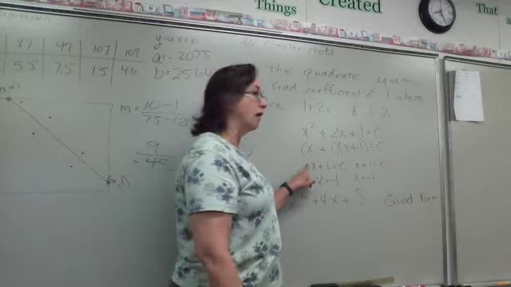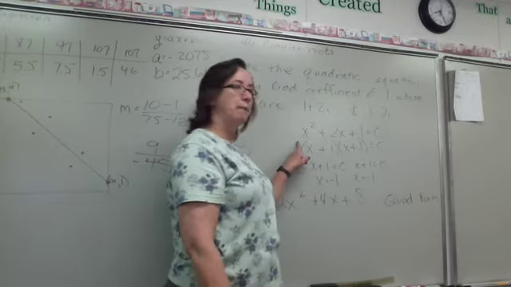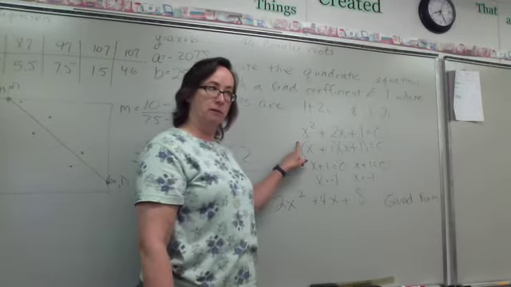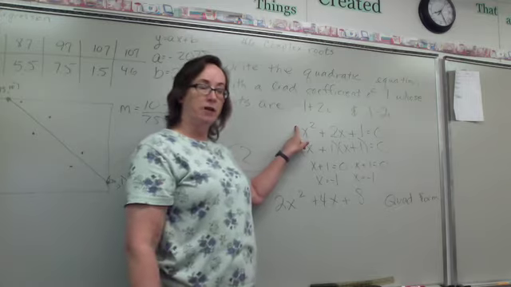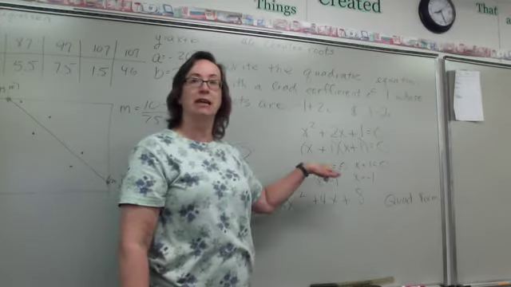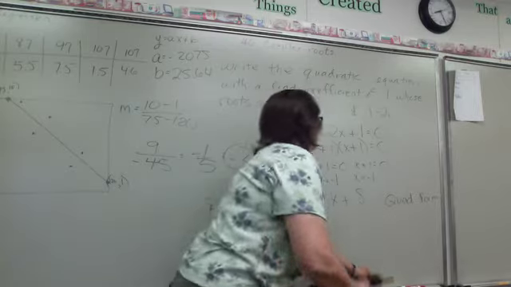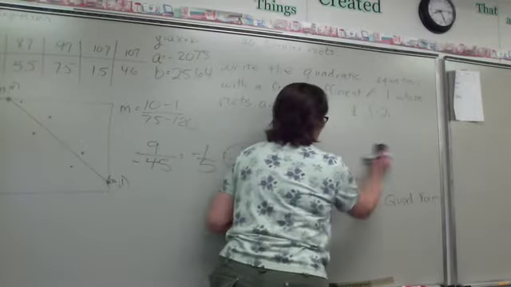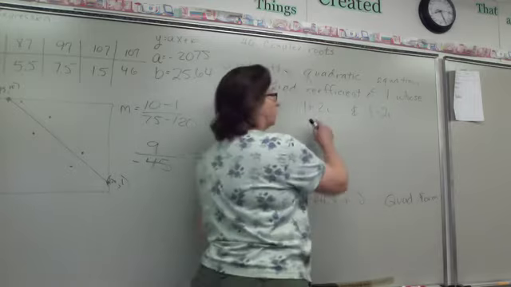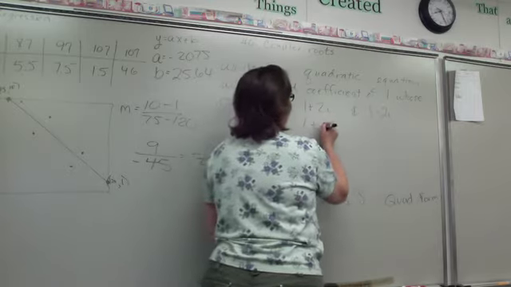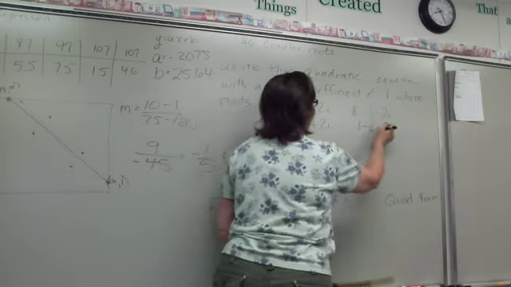Okay, and then I go from the factor up to the polynomial, and I simplify. So we're doing this process in reverse for this problem. Okay, so what we're going to do is we're going to start with our roots. 1 plus 2i, 1 minus 2i.